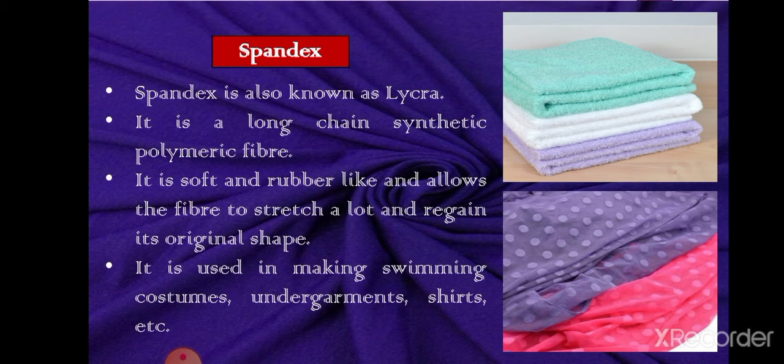Now, next and last type of fiber is spandex fiber. So, spandex is also known as lycra. It is also a polymeric fiber. It is soft and rubber like, and it allows a fiber to stretch a lot, and when it stretches a lot, then it regains its natural shape, means its original shape. When we have to make body hugging fit like cloth, then we use spandex. That is why these fibers are used in making swimming costumes, undergarments and shirts.